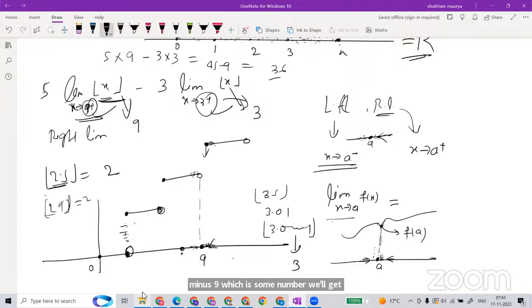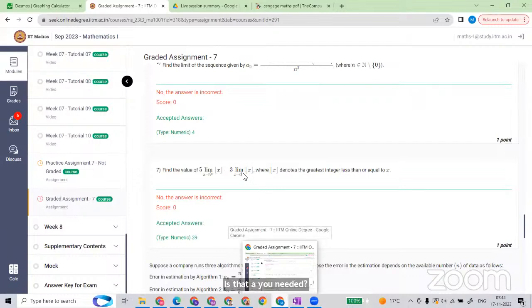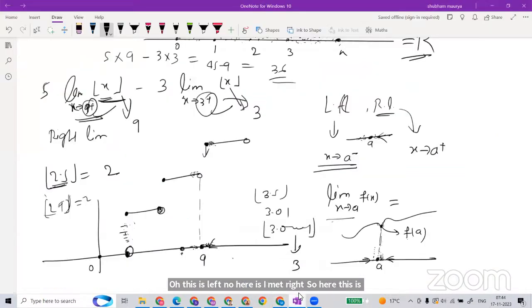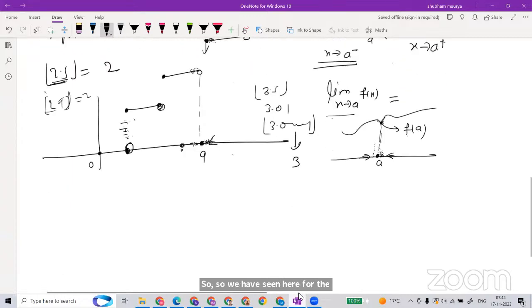That is roughly 36, you'll get. I don't know what is 39. Is there any error? This is left, no? Here I made right. So here the minus sign is there, and here I made plus. So we have seen here for the positive, both the right limit and the left limit as given.